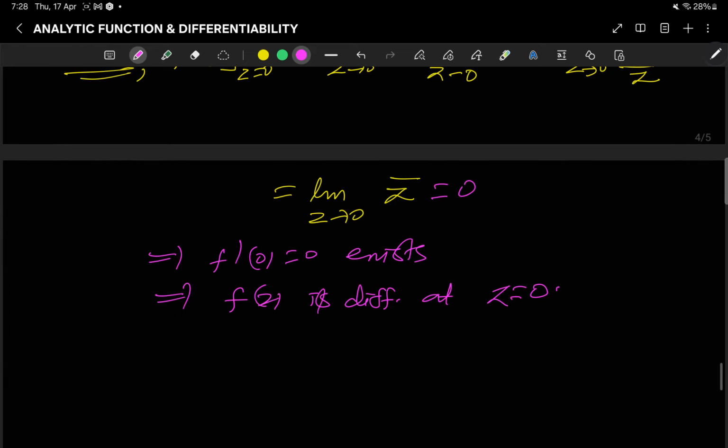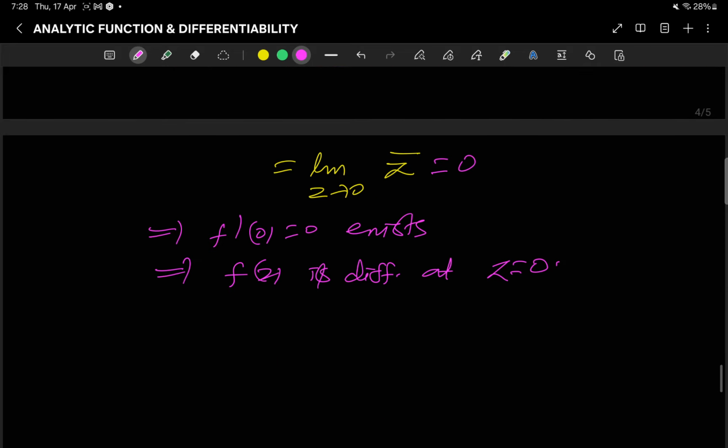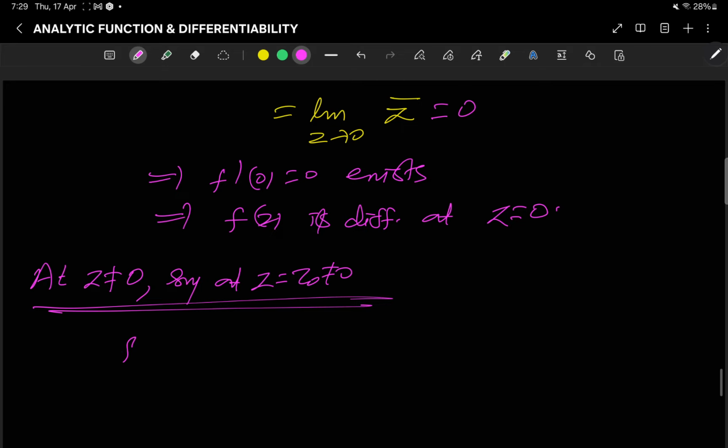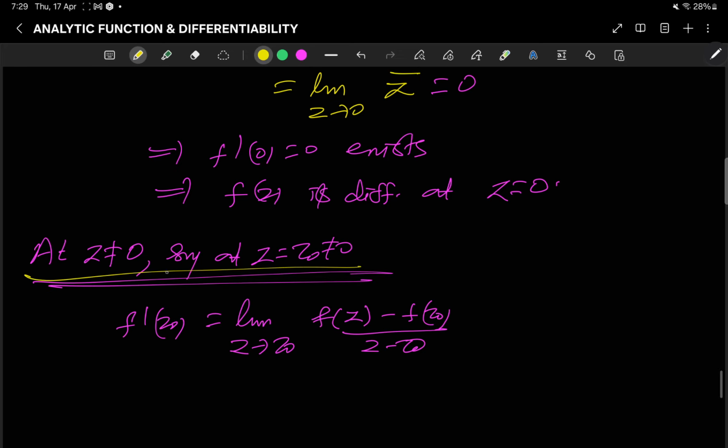Now we see at z not equal to 0, say at z = z0 not equal to 0, what we can write here. What is f'(z0)? f'(z0) is the limit as z tends to z0 of (f(z) - f(z0)) / (z - z0).